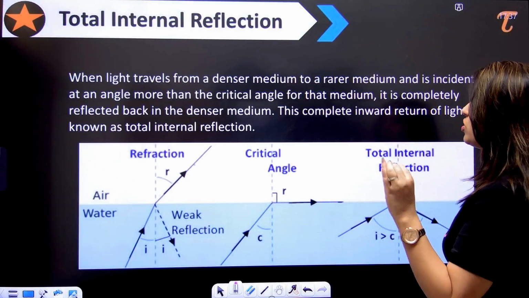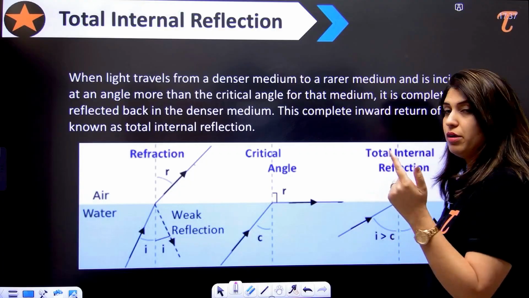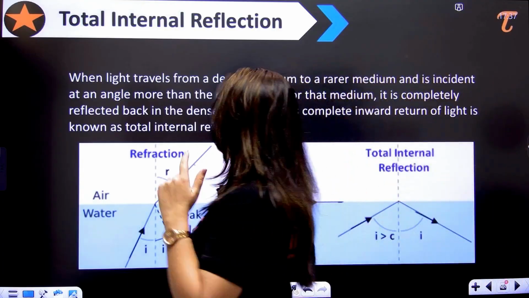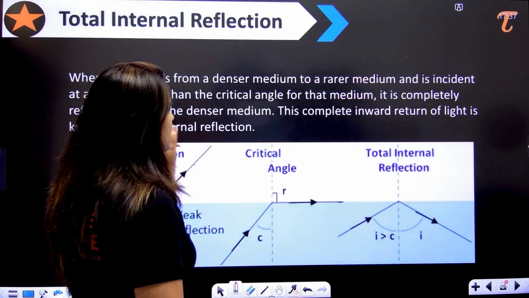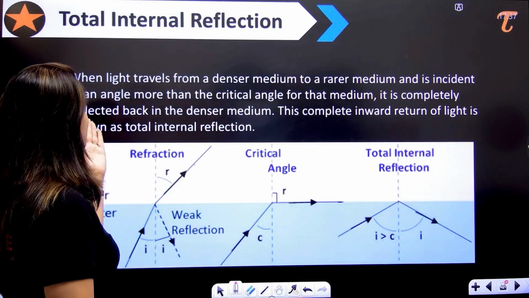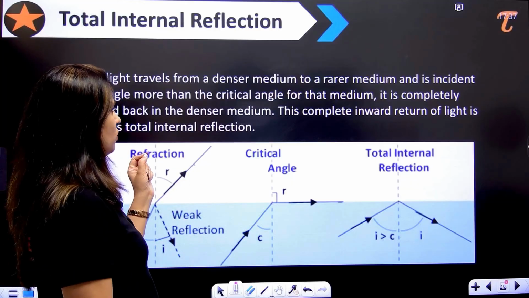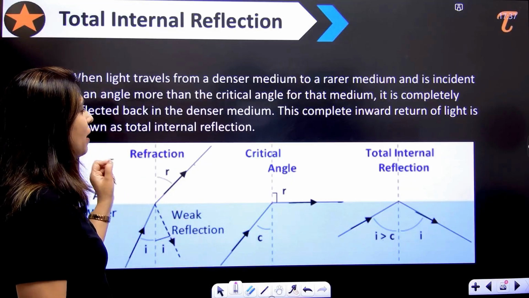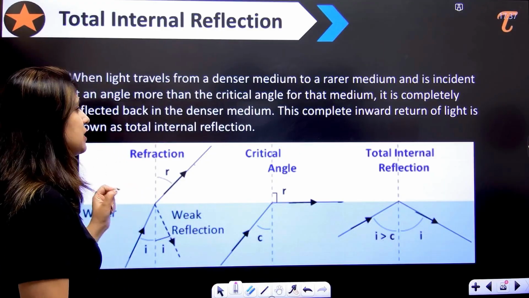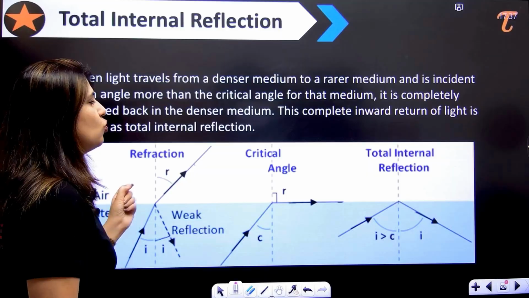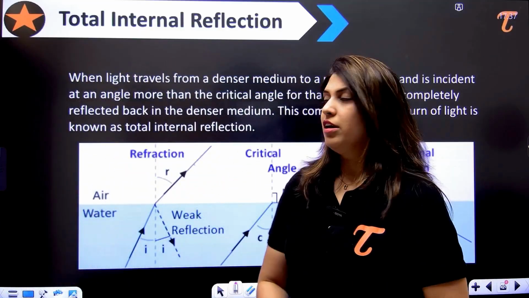When light travels from a denser medium to a rarer medium, and its angle of incidence is more than the critical angle, it has to be like this only. It is completely reflected back in the denser medium. This complete inward return of the light is known as TIR, which you can see here.